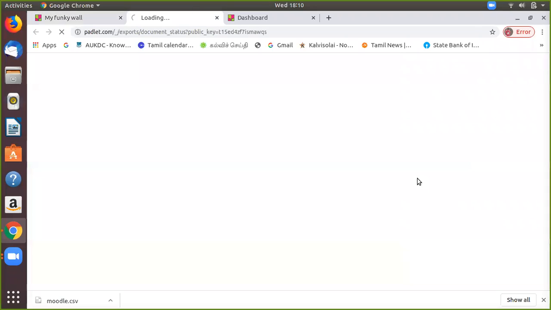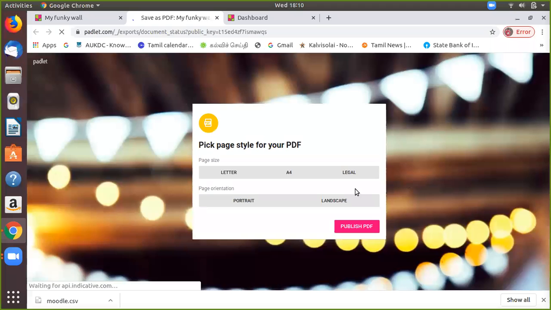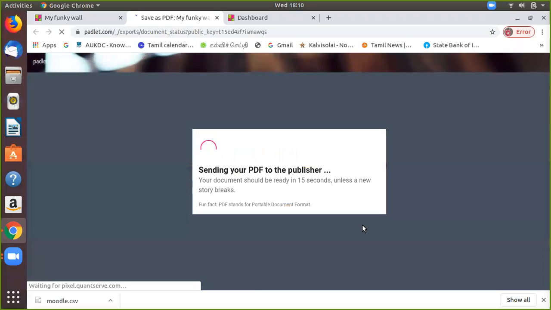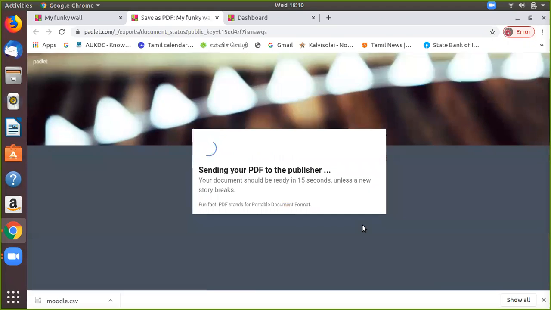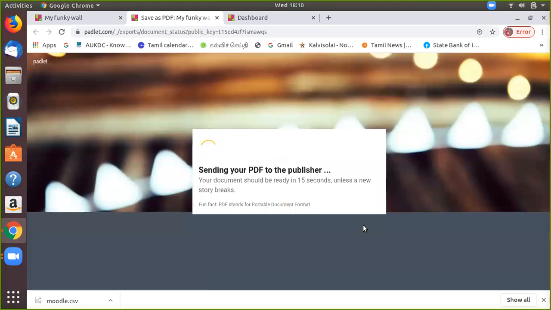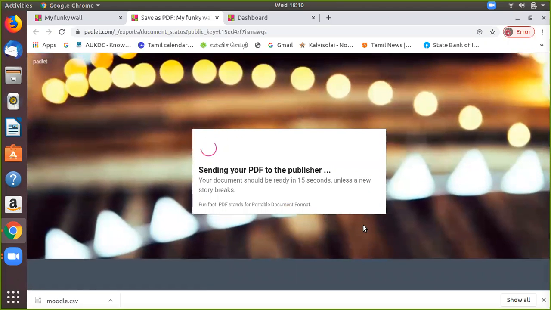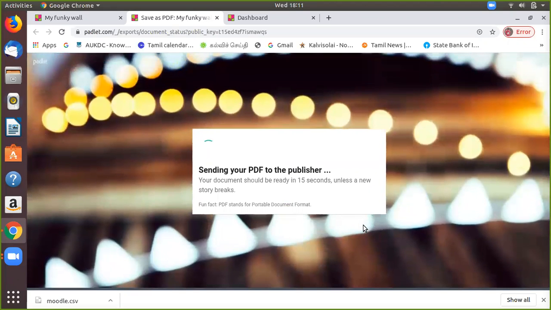So I can choose save as PDF. Then my document has been published as PDF. Sending your PDF to the publisher. Likewise, any type of forms we can send to this Padlet.